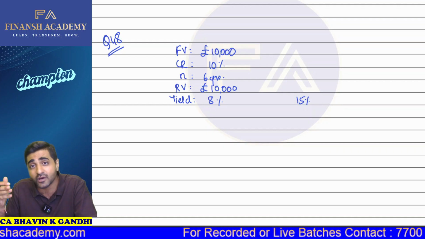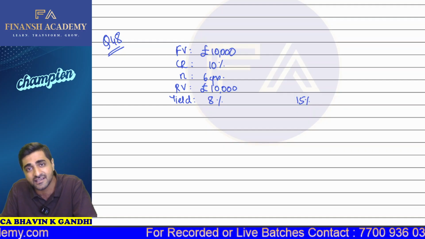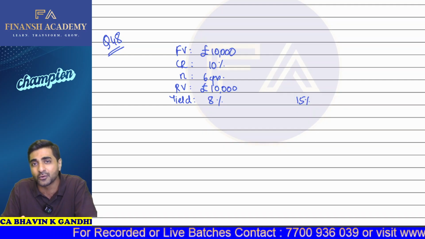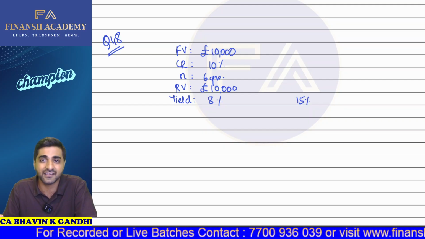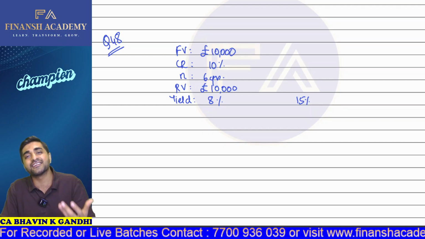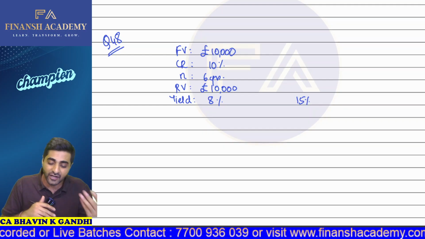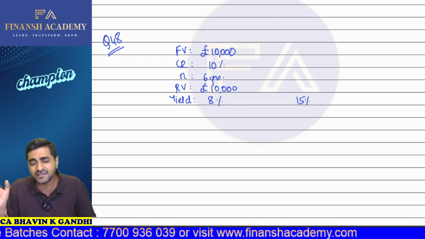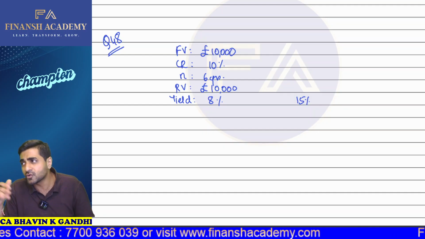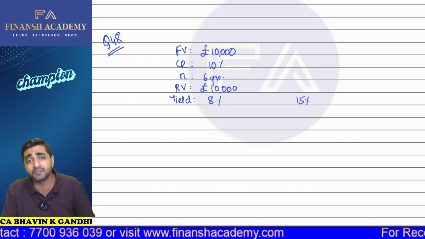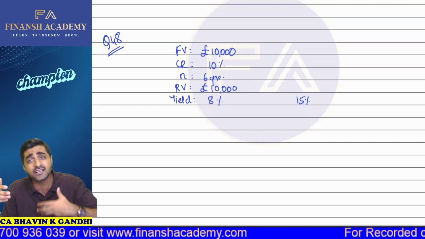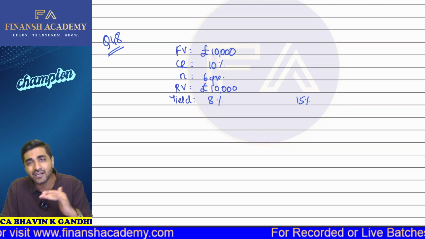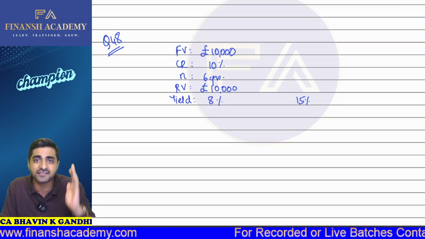If the company wants to raise more funds at the end of the 6th year, then it might have to raise it at 15%. So which company would want to redeem bonds at the end of the 6th year, right? So they will consider the market conditions at the end of the 6th year. Suppose the yield in the market is 15%, so people are investing in bonds which are offering a 15% rate. It means if the company wants to raise funds, it has to issue bonds at a 15% coupon rate. So right now we have issued at a cheaper rate, so we will continue for another 6 years as well.